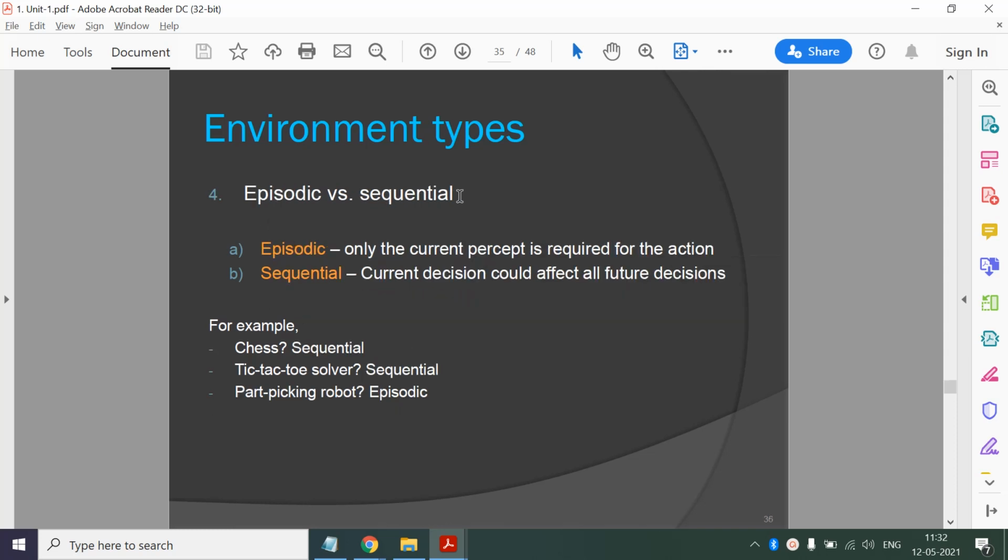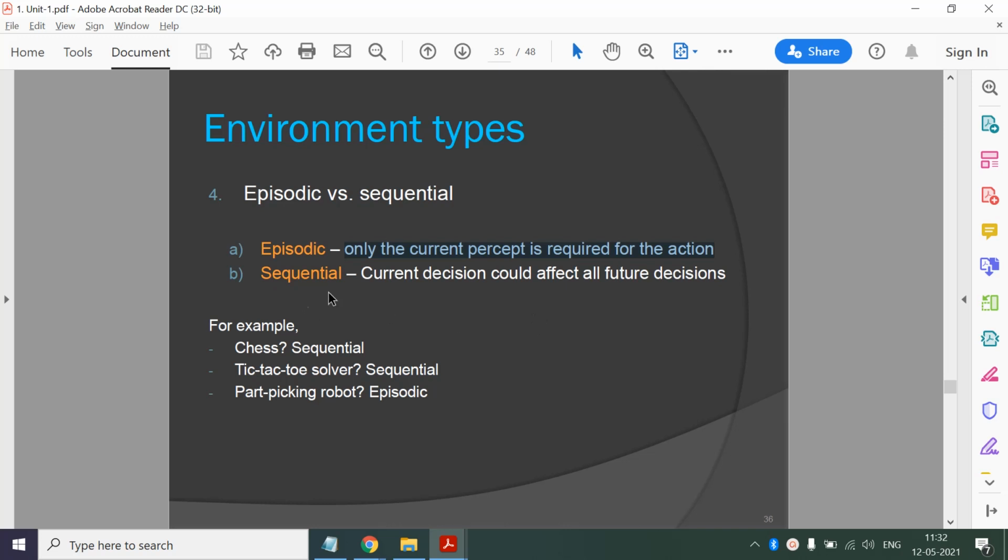Then episodic and sequential. Now in episodic, what happens? The entire experience of our agent can be divided into individual episodes, and each episode is independent, so that doesn't affect the other episode. Only the current percept is required for the action, so we have to consider only the current episode.